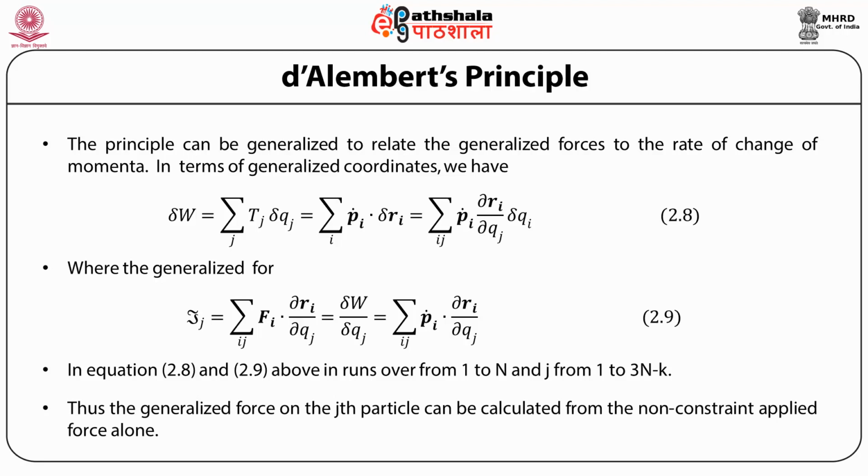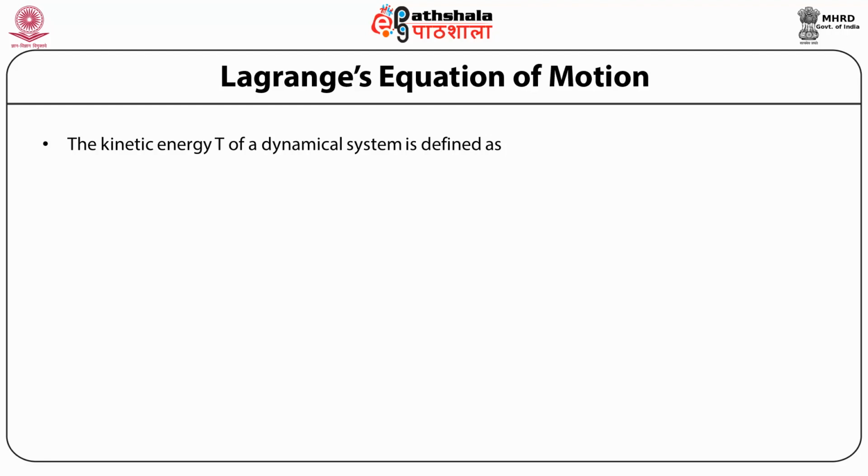Thus the generalized force can be calculated from the non-constraint applied forces alone through this equation, that Qj is equal to sigma pi dot dRi/dqj summed over all i. We are now ready to obtain very important equations which are alternatives to Newton's equation of motion, which we mentioned earlier in the introduction, namely the Lagrange's equation of motion.